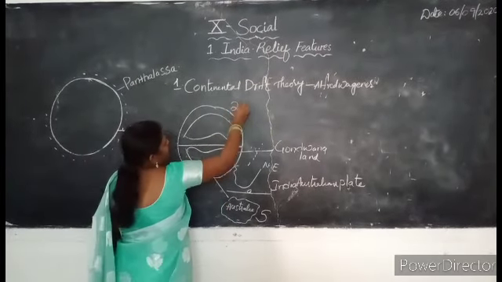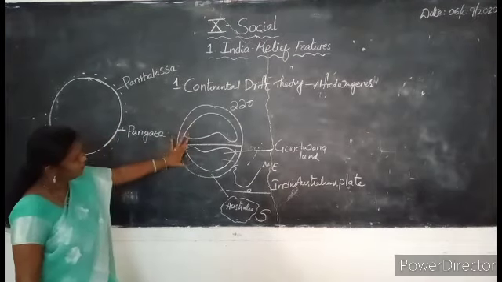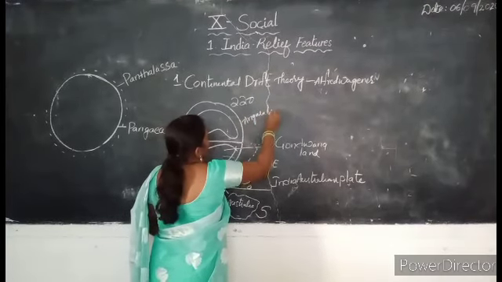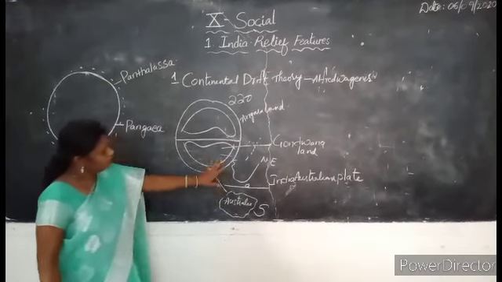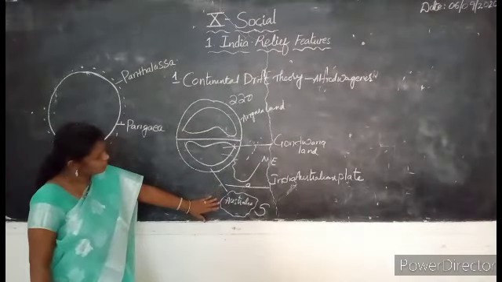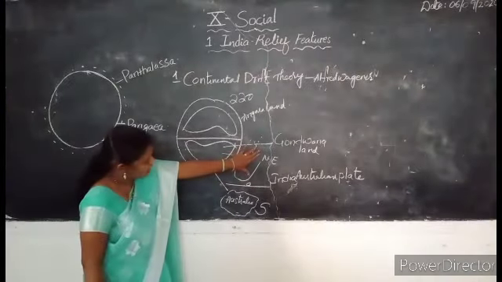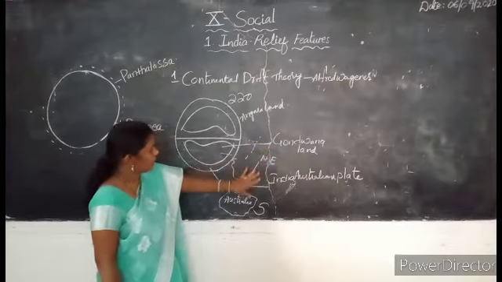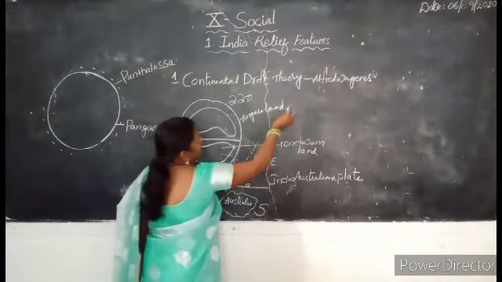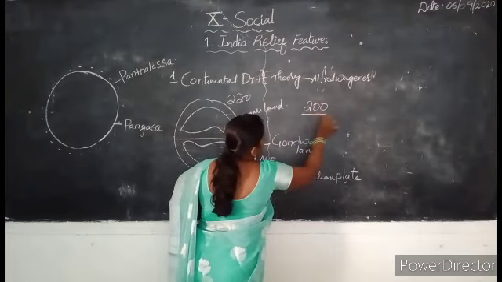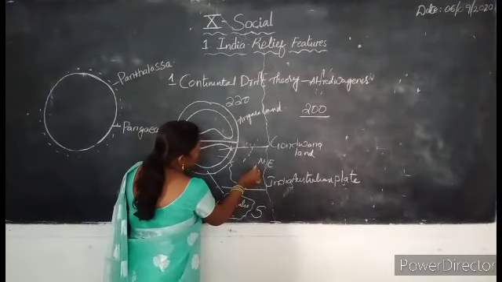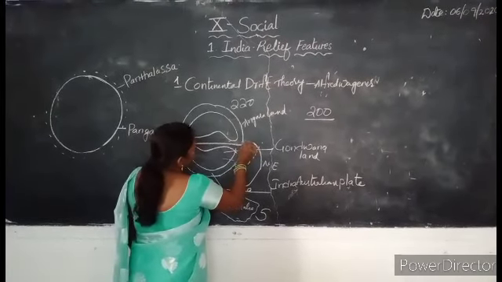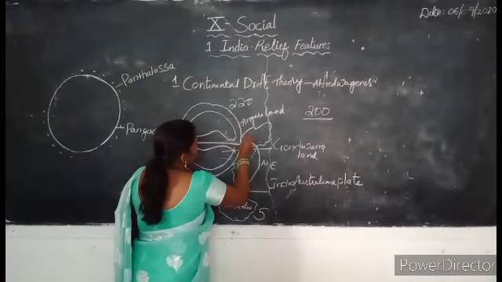Over 220 million years ago, the mainland was split into the Gondwana land and the Angara land. India was formed from the Gondwana land, and Australia moved to the south of the Gondwana land. Again, 200 million years ago, our India moved to the south part of the Eurasian plate.